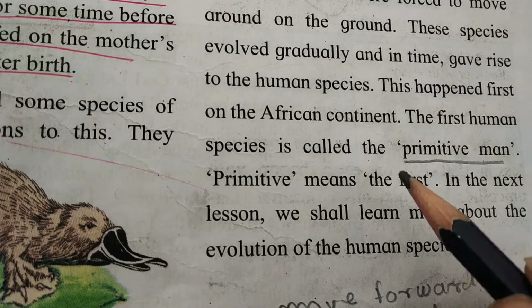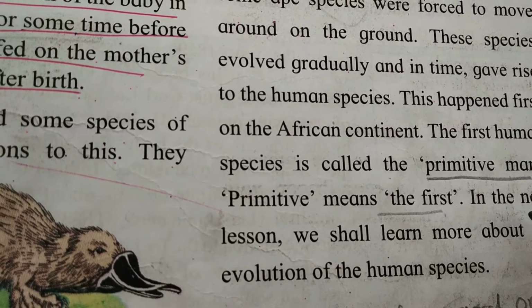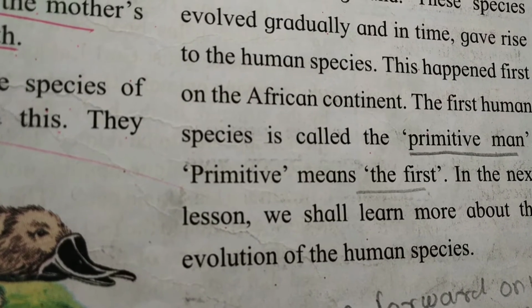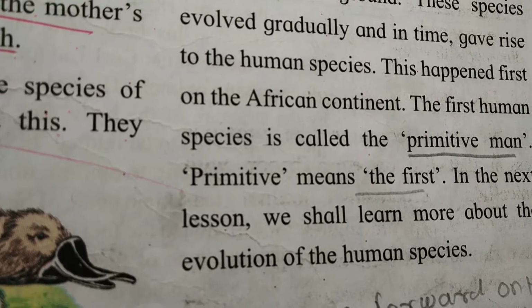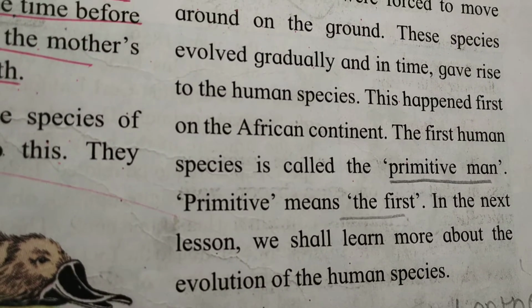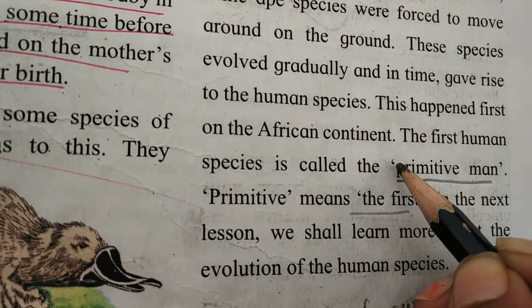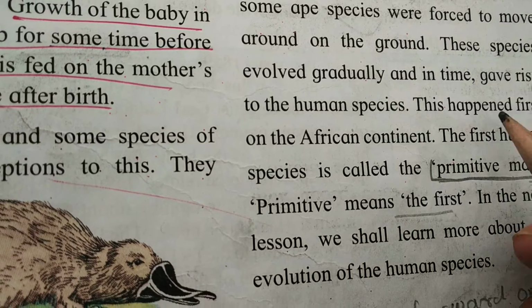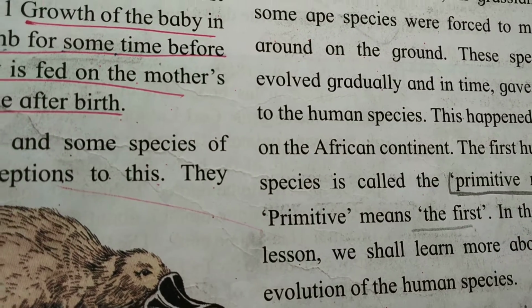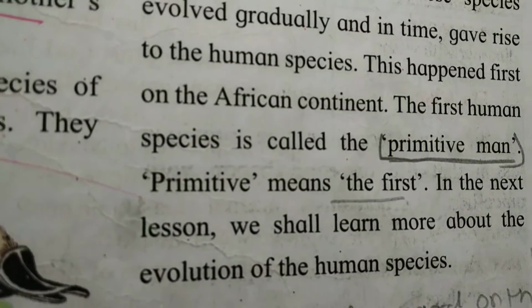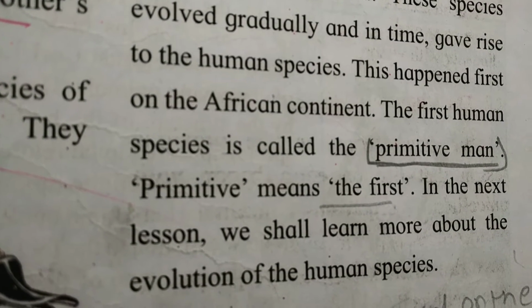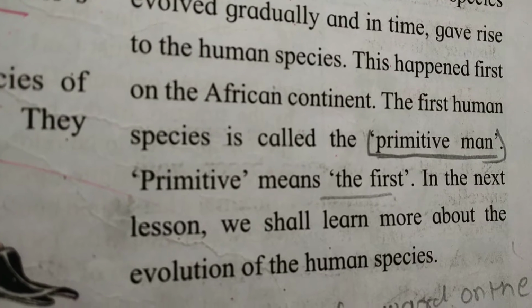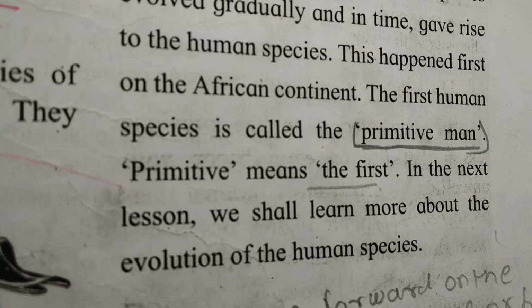Primitive means the first, primary, and in the next lesson we will learn more about the evolution of human species. So underline this word, primitive man.